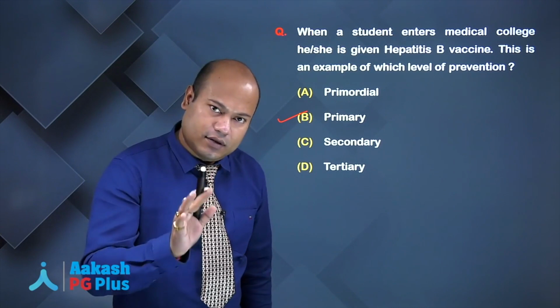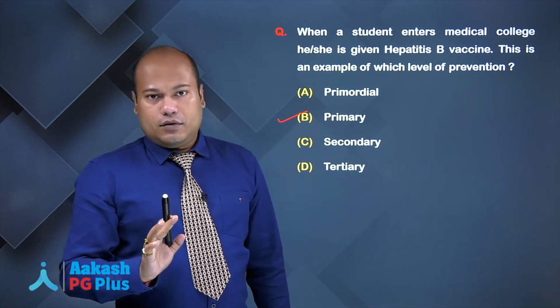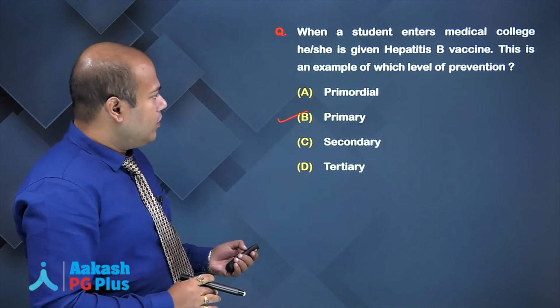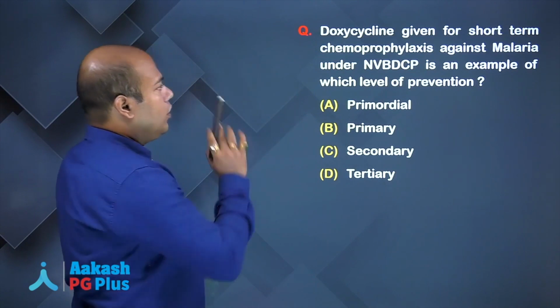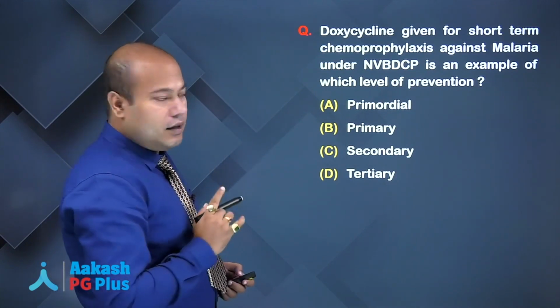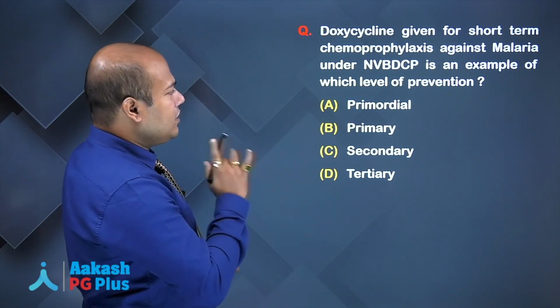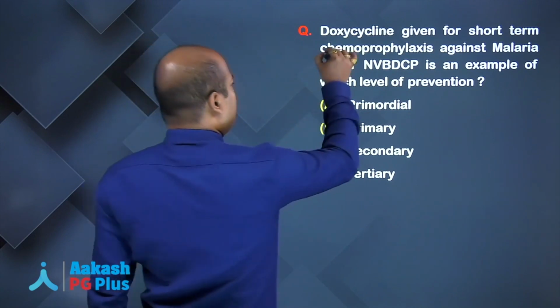Any sort of vaccination, any sort of immunization will come under primary level of prevention. And this will be what? Primary specific protection. Doxycycline given for short-term chemoprophylaxis against malaria under National Vector-Borne Disease Control Program is an example of which level of prevention? Chemoprophylaxis.